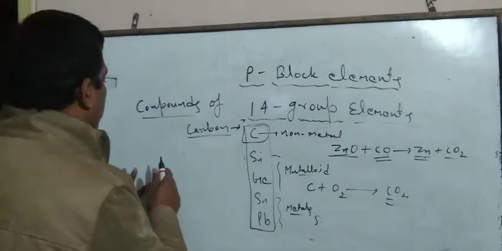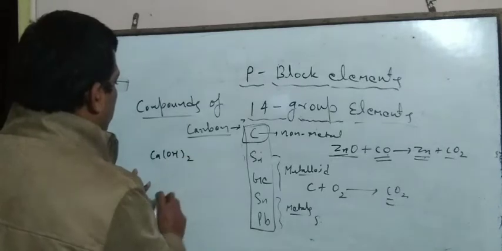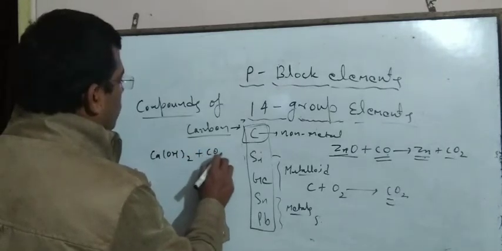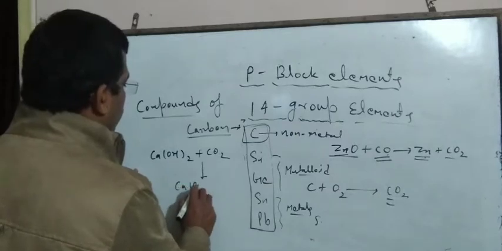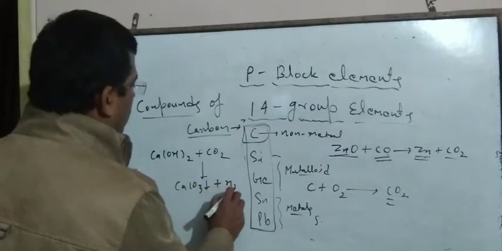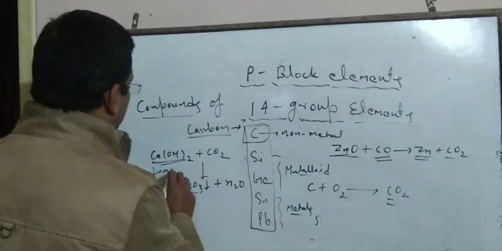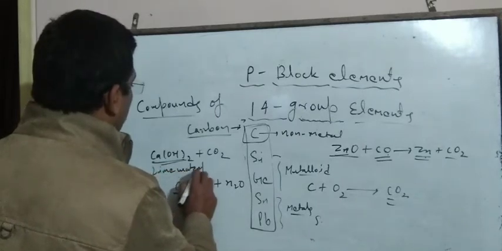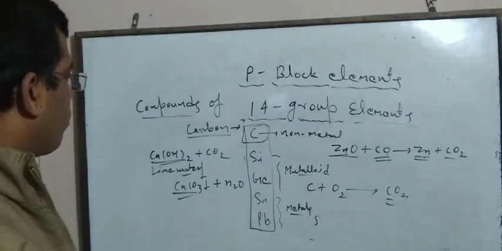If carbon dioxide passes through lime water, Ca(OH)2 plus CO2, it forms CaCO3 plus H2O. Lime water reacts with carbon dioxide to form calcium carbonate, releasing a water molecule.